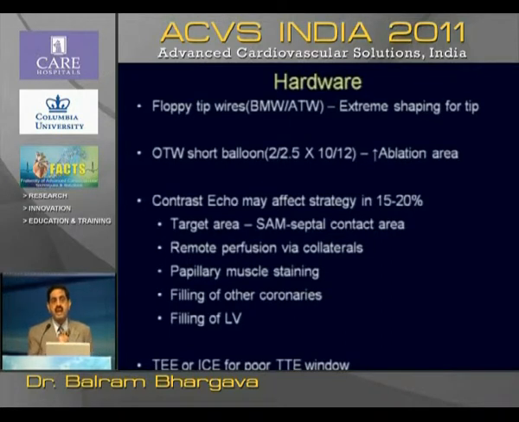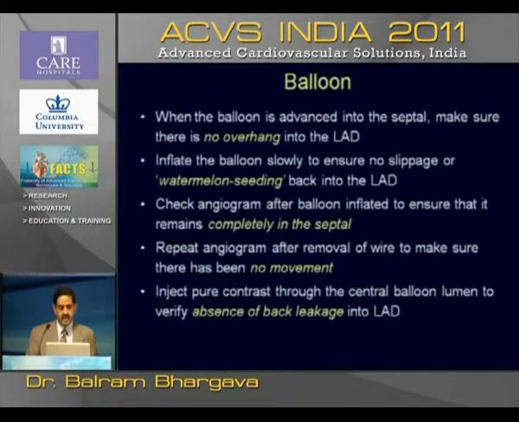You have to see if there is any papillary muscle staining, because if there is papillary muscle staining and you cause an infarct, there will be severe mitral regurgitation, so you don't want that. Filling of other coronaries, if it is occurring, we have to be careful, and if there is filling of LV, you don't want alcohol to go into the LV. TEE, TICE and TTE, we just use transthoracic echo, and that is very simple to identify the septum when it is stained by the contrast, and we can inject the alcohol.